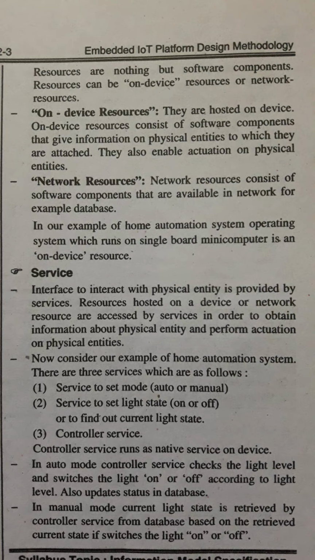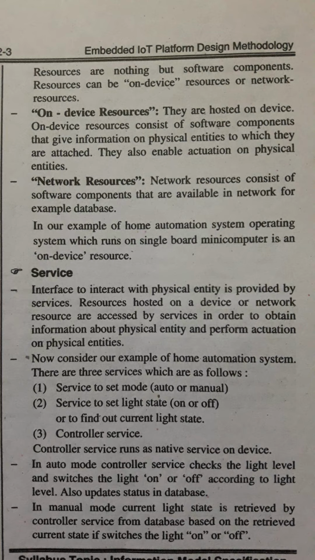Physical entity. Describe in short physical entity in domain model specification. Discrete and identifiable entities like room, light, and appliances are physical entities in the physical environment. Using sensors or by performing actuation on physical entities, an IoT system gives information about various physical entities.